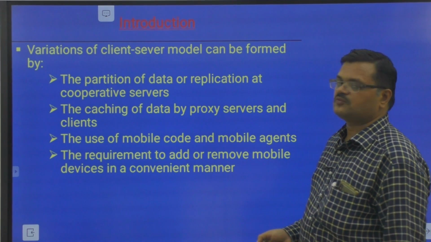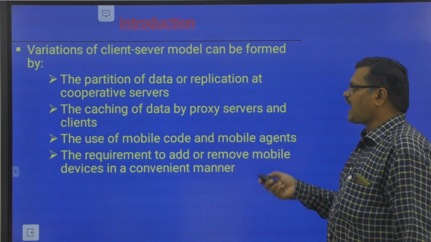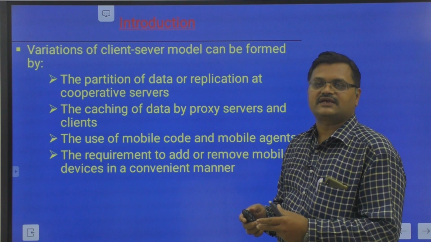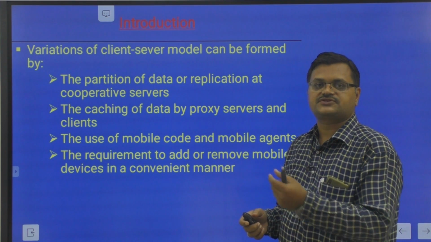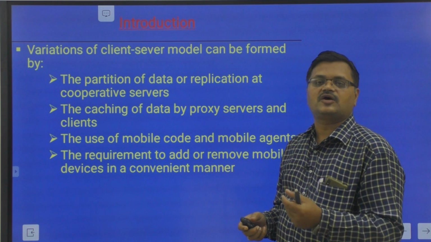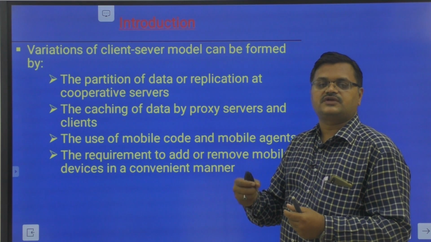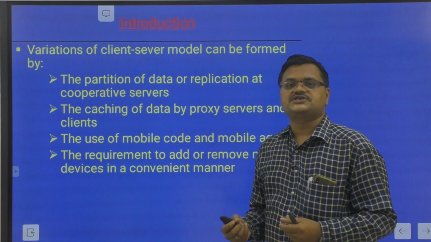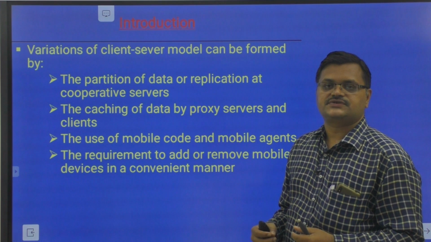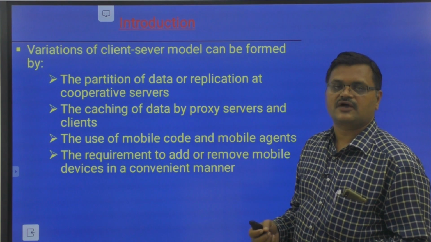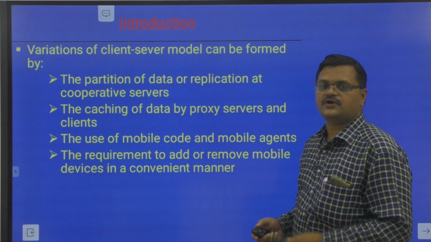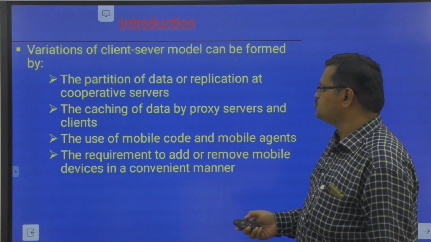Next, variations of the client-server model. Here we discuss caching of data by proxy servers. We introduce caching into the proxy server, so that whenever a request comes from the browser, it first looks in the cache. If the web page is found in the cache, that is picked up. Otherwise, if the page is not an up-to-date copy, it fetches the up-to-date copy from the server, puts it into the cache, and gives it back to the user. That is the caching concept, so the cache always contains the up-to-date copy.